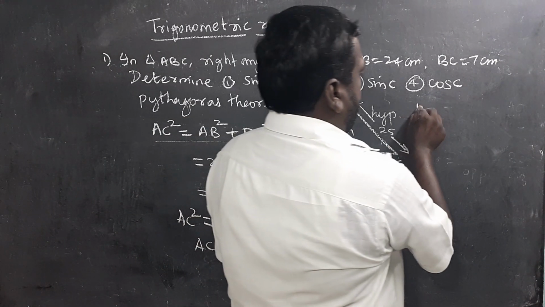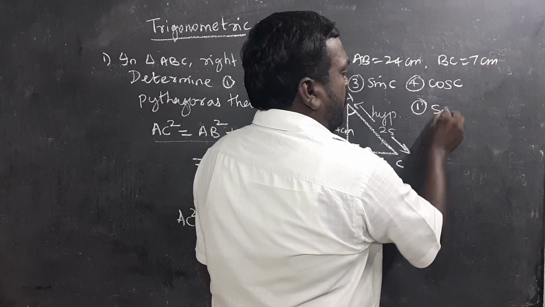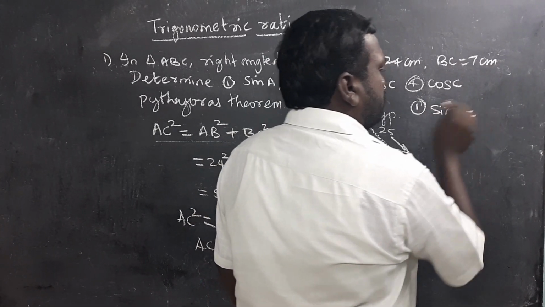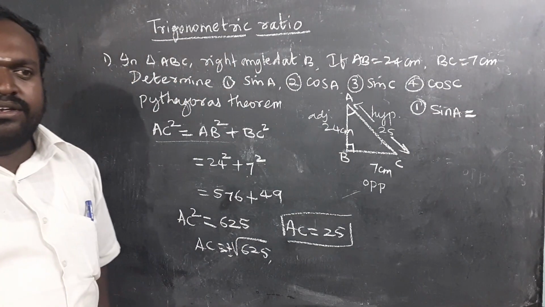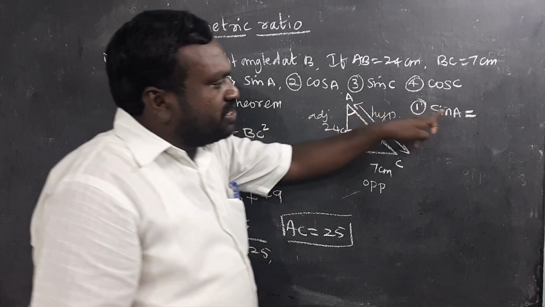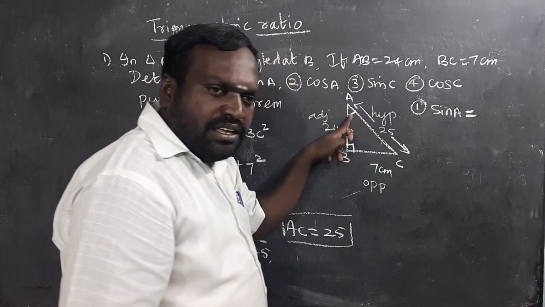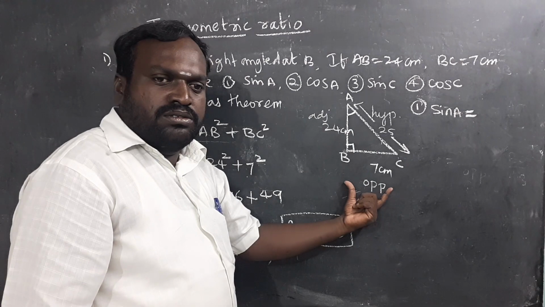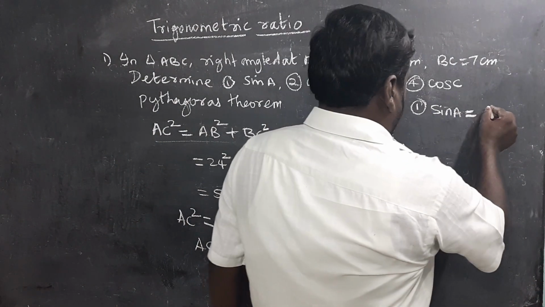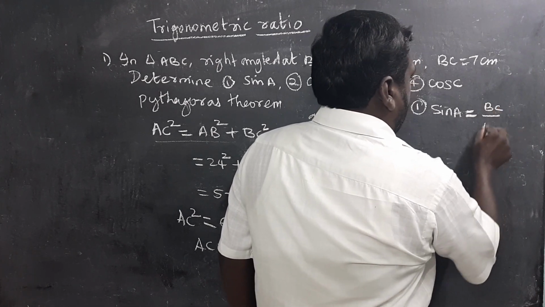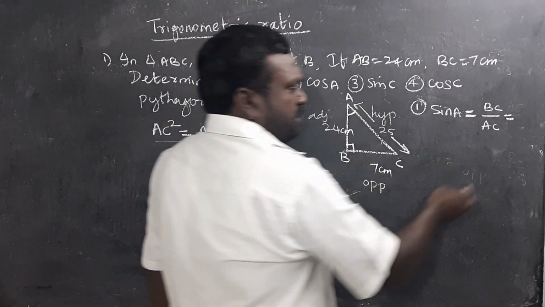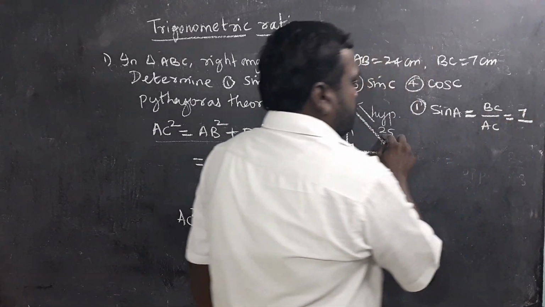What is sine A? What is the ratio of sine? It's nothing but opposite side by hypotenuse. If this is the angle A, the opposite side is what? BC. Hypotenuse AC. Therefore, I will write it as BC by AC. What is the value of BC? BC is about 7. Hypotenuse value is 25.